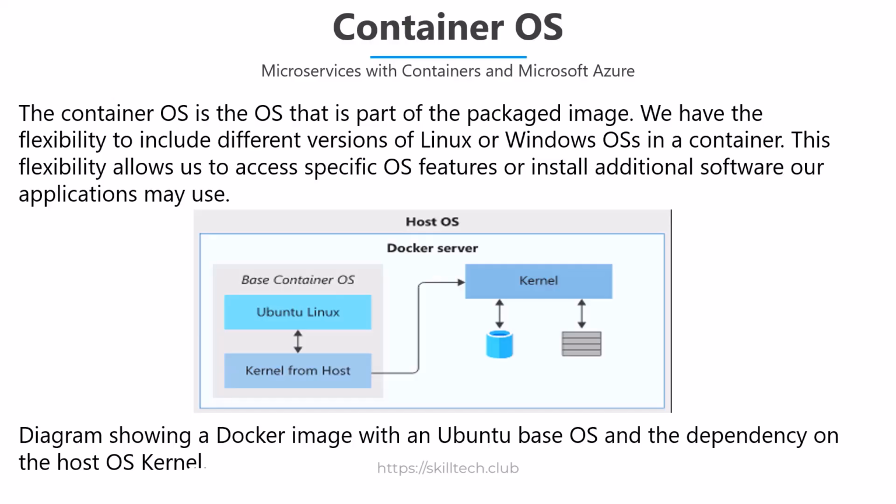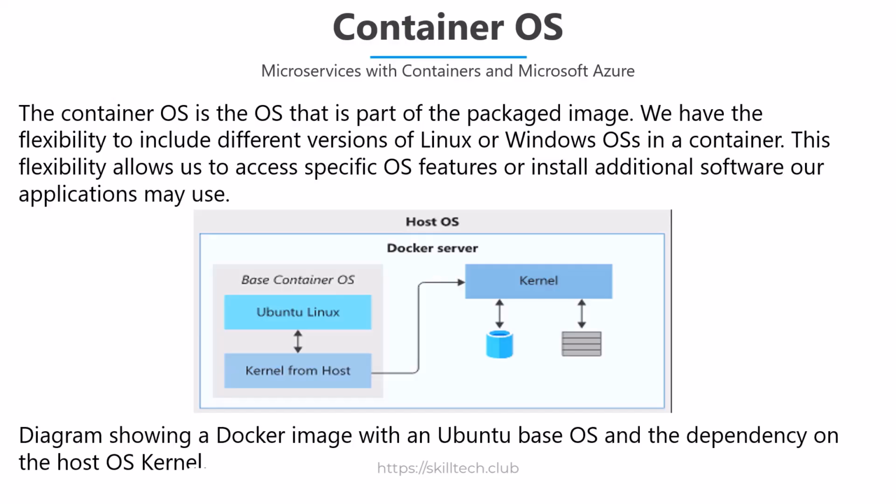Think about this package or this one image which is having one operating system of specific versions of Linux or Windows in that. On top of that operating system, you have installed some softwares. On top of that, you are configuring certain things, and then you are running your applications with that. This combined package size is going to be really big because it's having a full base container operating system inside that. Even if you create something like this, and if you want to connect with the host operating system or the kernel of the host operating system, you can still be able to achieve that.